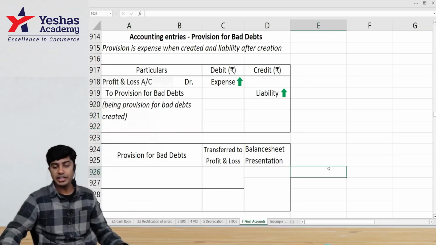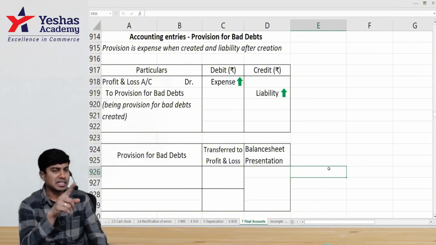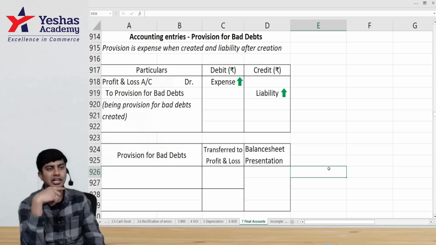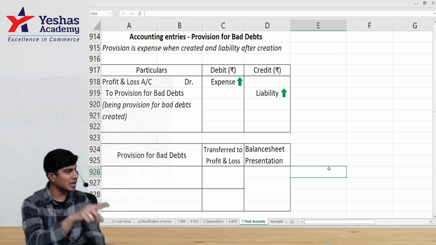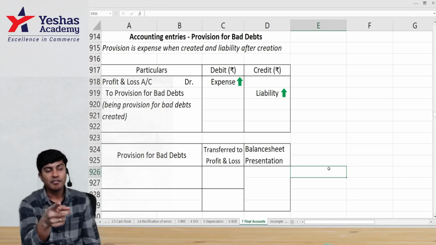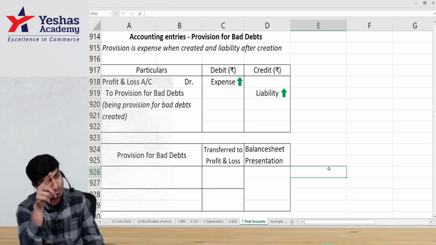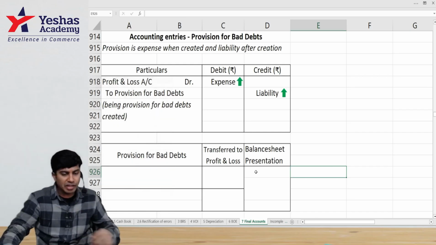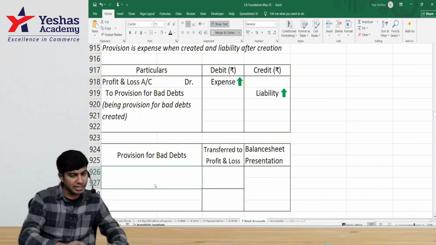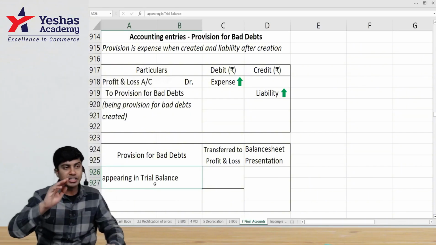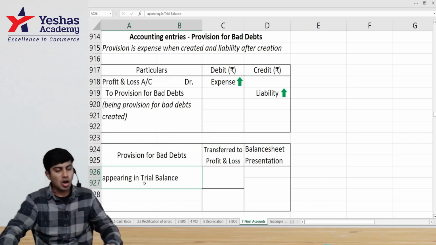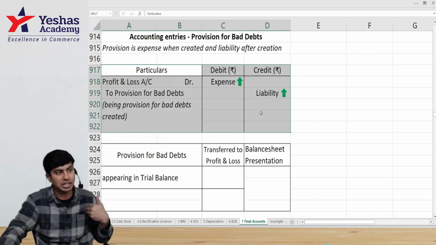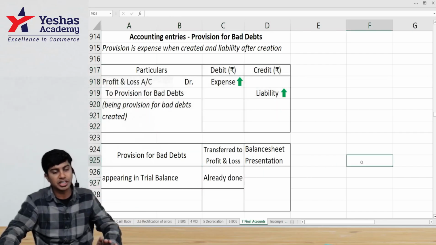Being provision created. Again, this provision, sometimes in your exam questions, it comes in trial balance. Sometimes it doesn't come in trial balance. Whenever it doesn't come in trial balance, after the trial balance is prepared, below that they'll mention provision. How to deal with this? We'll learn. Whenever they give provision for bad debts in trial balance, it means provision is already created. Already this journal entry is passed. There is no need for me to pass this entry, meaning I don't have to write such provision in P&L